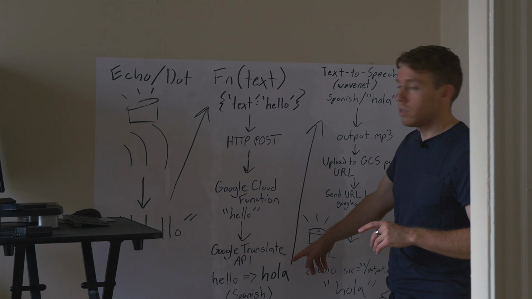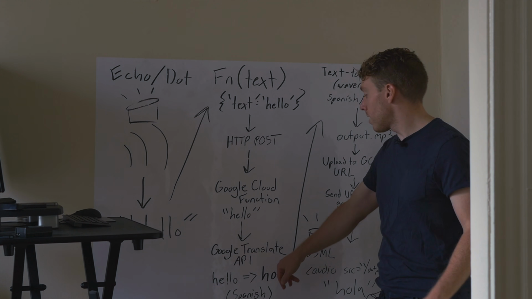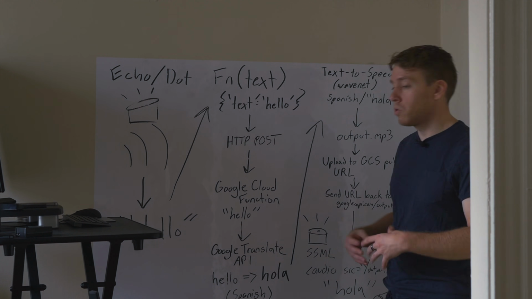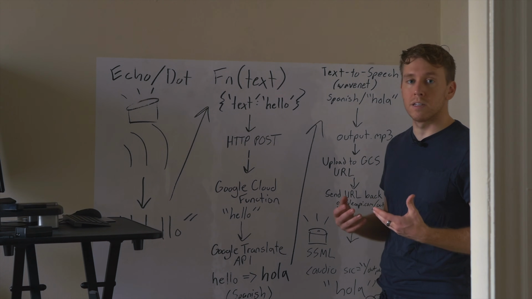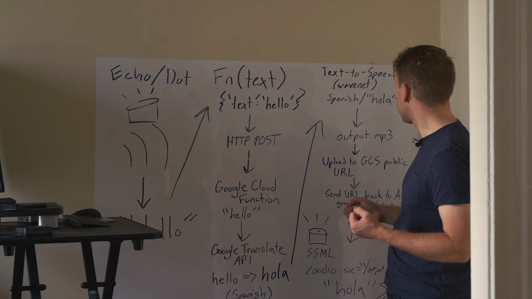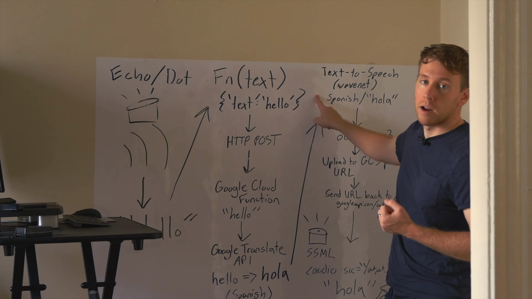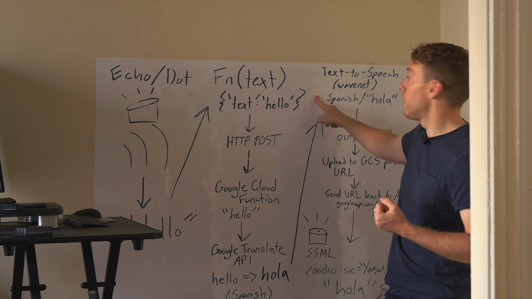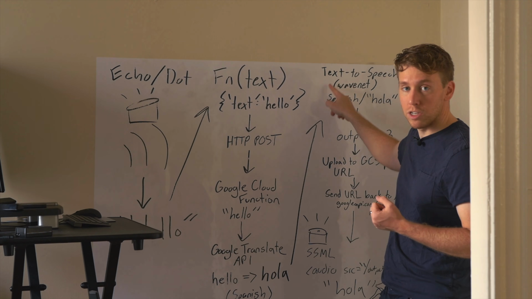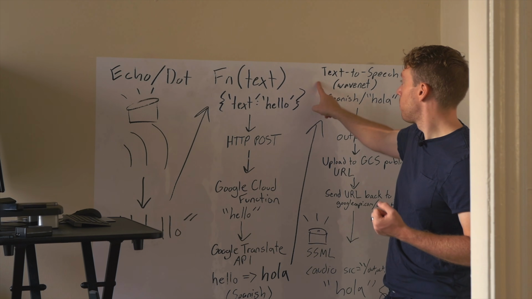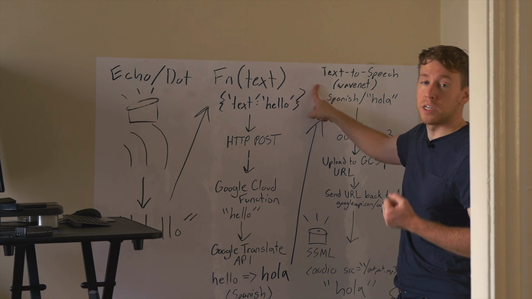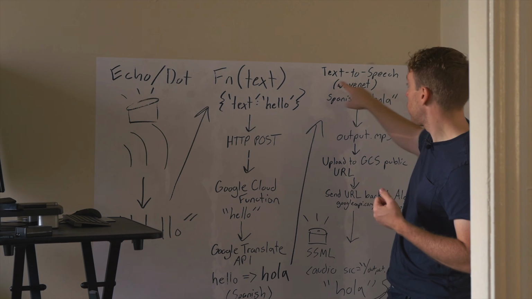So what we need to do is actually turn this Spanish text into audio, into dictated audio using the right accents and the right local dialect. And so we're going to use another Google API for that, and it's called text-to-speech. There's different ways to do it, but the most compelling version of text-to-speech to date, in my opinion, is something called WaveNet.